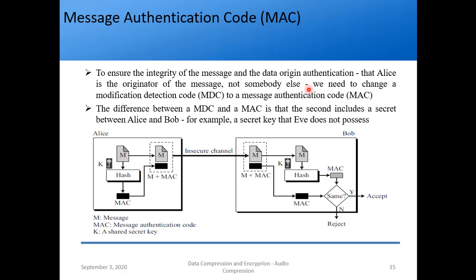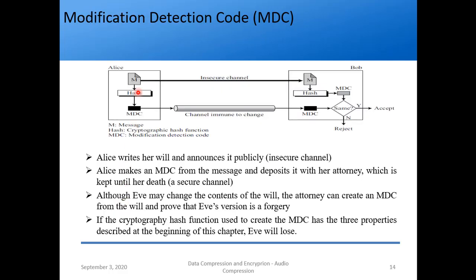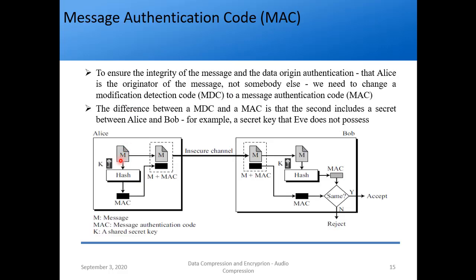Okay, so the difference between MDC and MAC is what? The second includes a secret between Alice and Bob. So you are adding one more layer of security, for example, a secret key that Eve does not possess. So you have the message and the hash function as usual, but we have added an extra layer of security, which is the key. From this we are now creating a MAC. Remember, if you only have a message and a hash, from that an MDC will be created. But apart from message and hash, if you give the key as input, what will be created is a MAC.